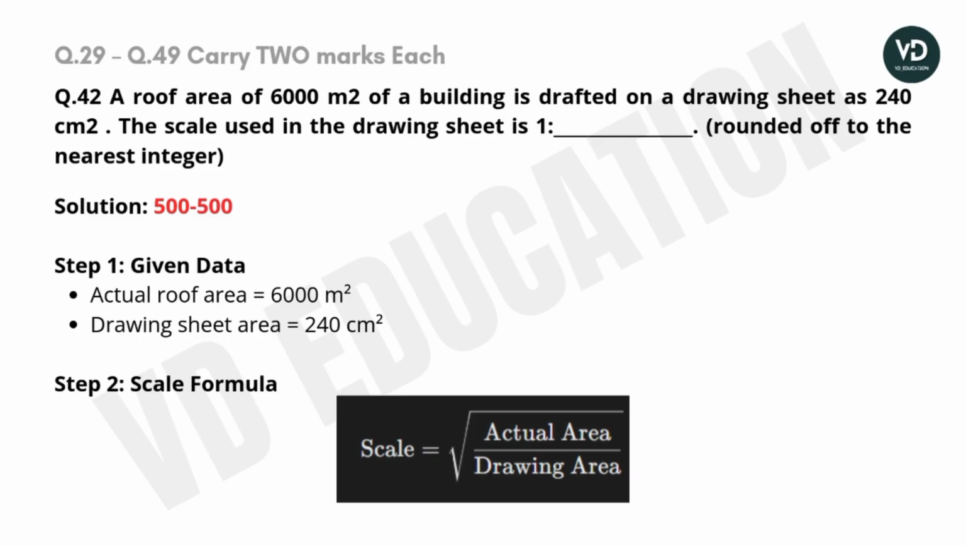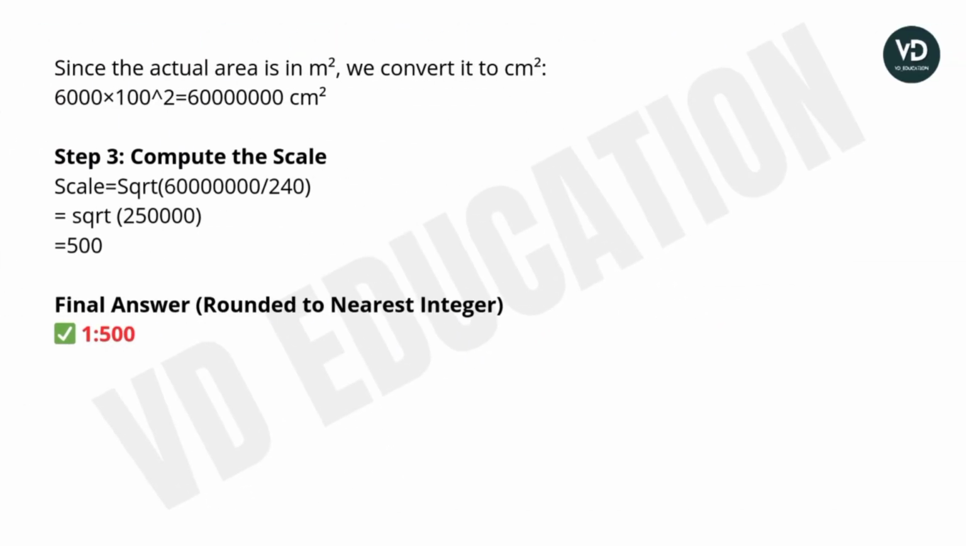And the second step is the scale formula. In this formula we can put down the values. Since the actual area is in square meter, we will convert it into square centimeter. So 6000 will be multiplied by 10 to the power 4, so we will get the value in square centimeter. Next step 3 is to compute the scale. So after putting the value we will get the answer 500.